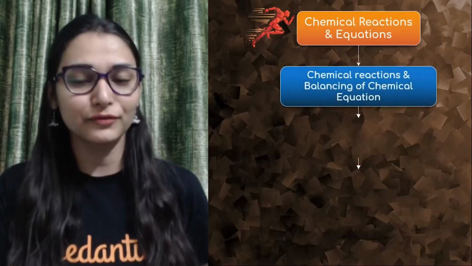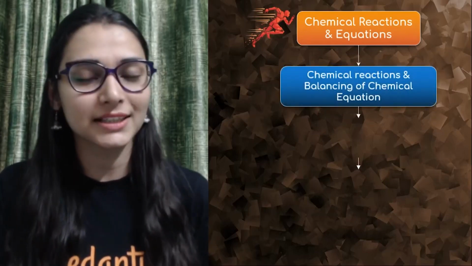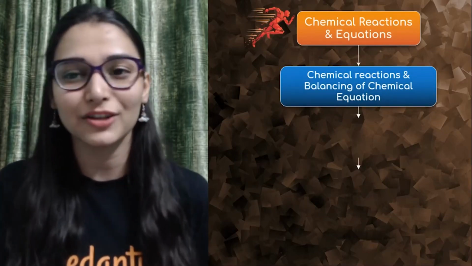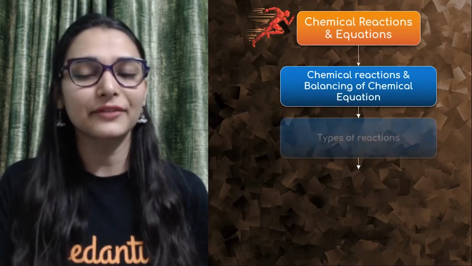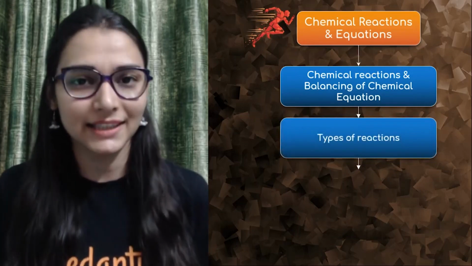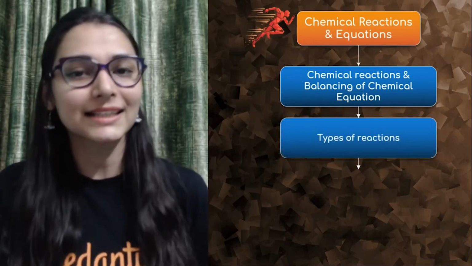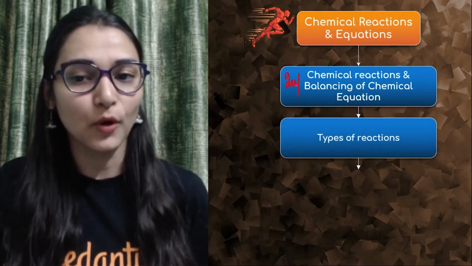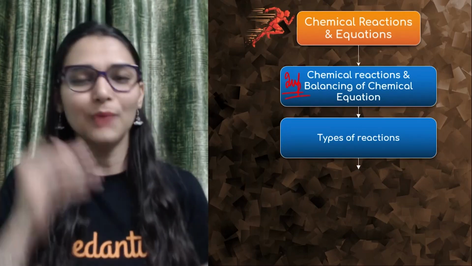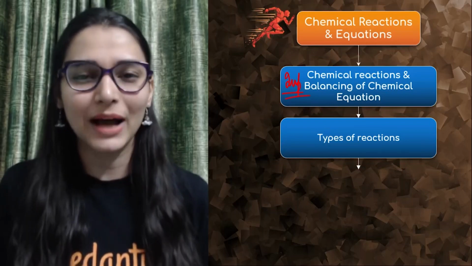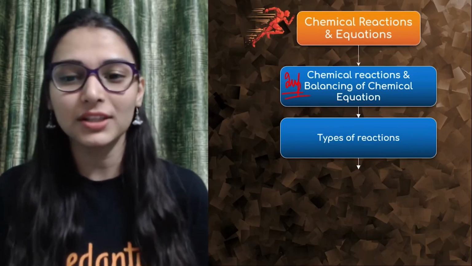What would be the session flow? What are the topics that we're going to discuss here? What are the questions based on the topic? Chemical reactions and equations. First thing that we need to understand is what exactly a chemical reaction is. The balancing of chemical equations is important, and especially when you have MCQs, it becomes super easy. Ma'am is going to tell you the way to approach it.